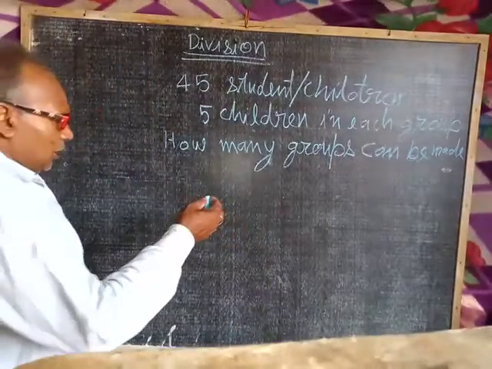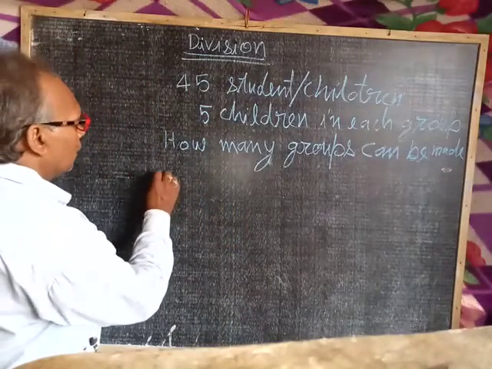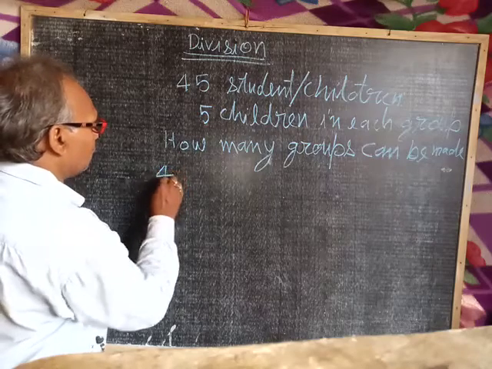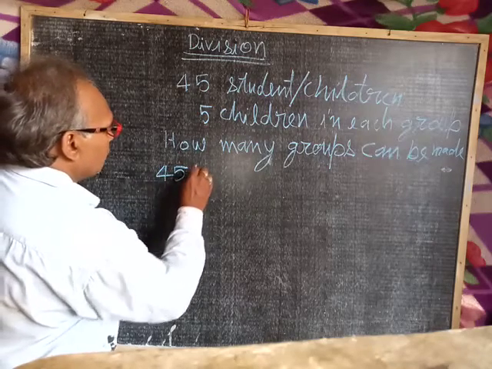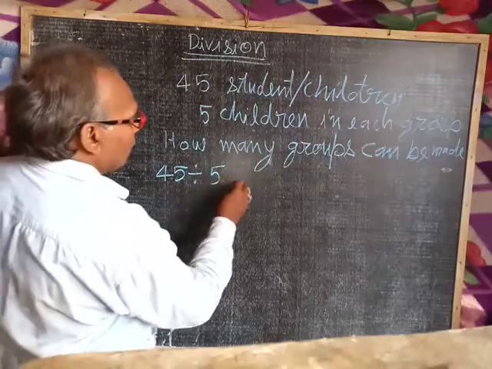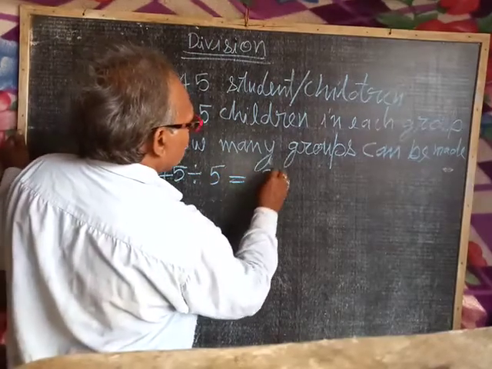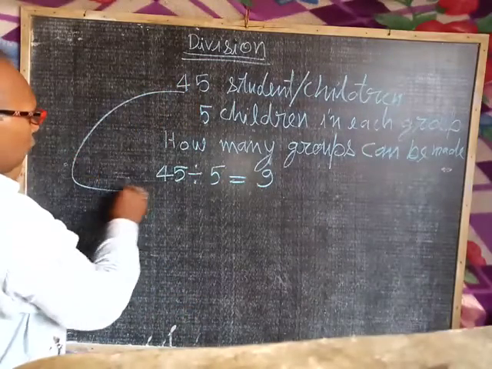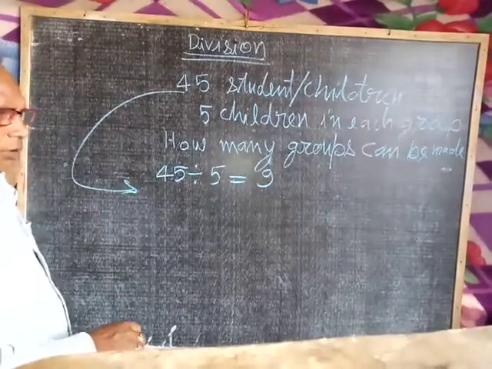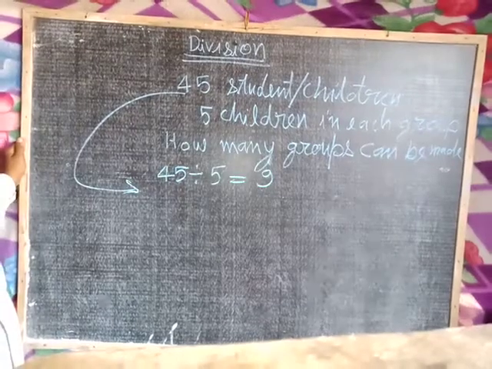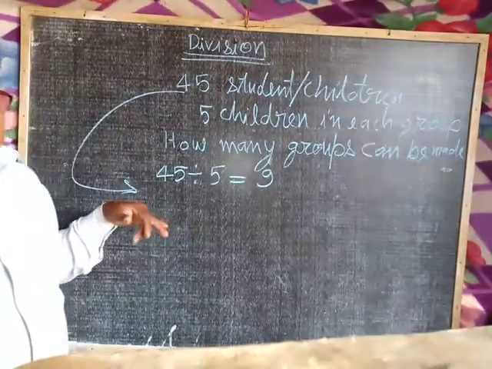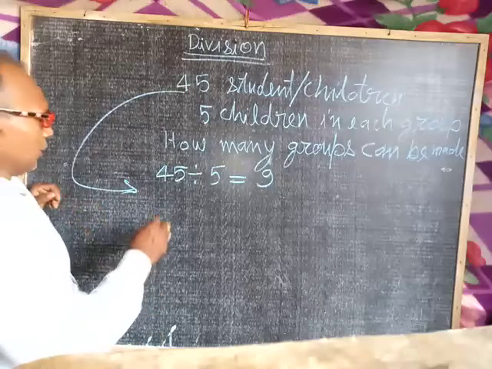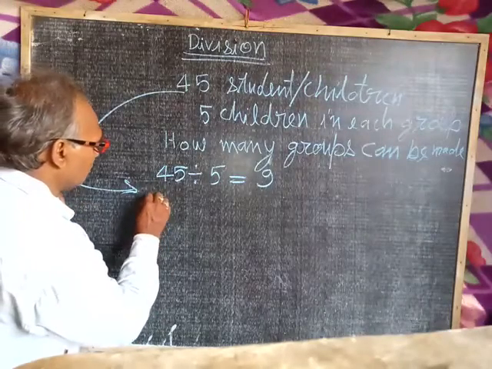Generally it is expressed as 45 divided by 5, which is equal to 9. The number 45 which is divided is called dividend.